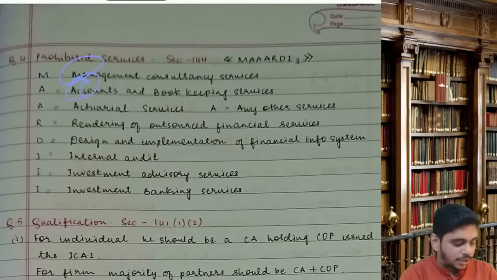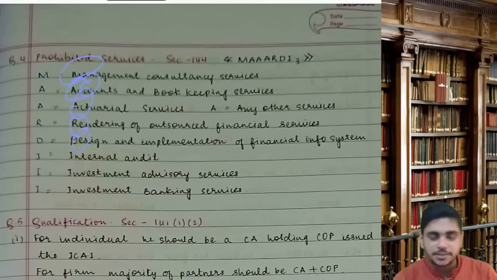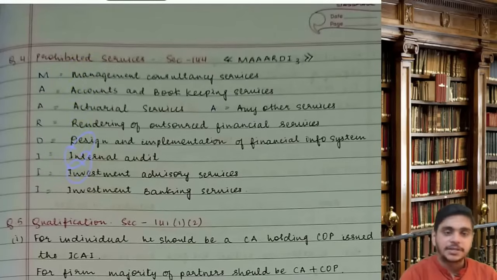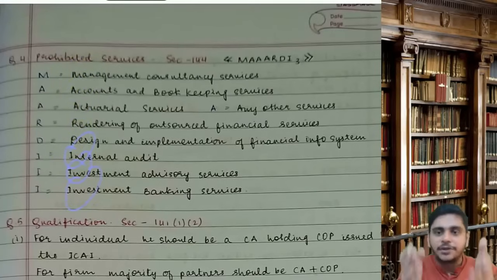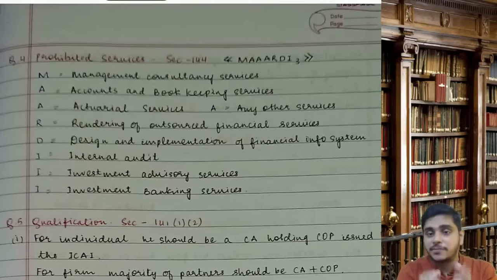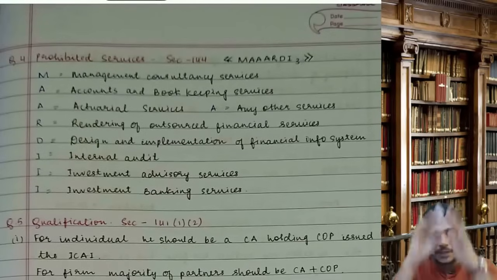A, accounts and bookkeeping. A, actuarial services. R, rendering of outsourced financial services. D, design and implementation of financial information system. I, internal audit. I, investment advisory. I, investment banking. I can definitely give these services, but if I am giving these services, I can't become the stat auditor in the same company and in the entire group.